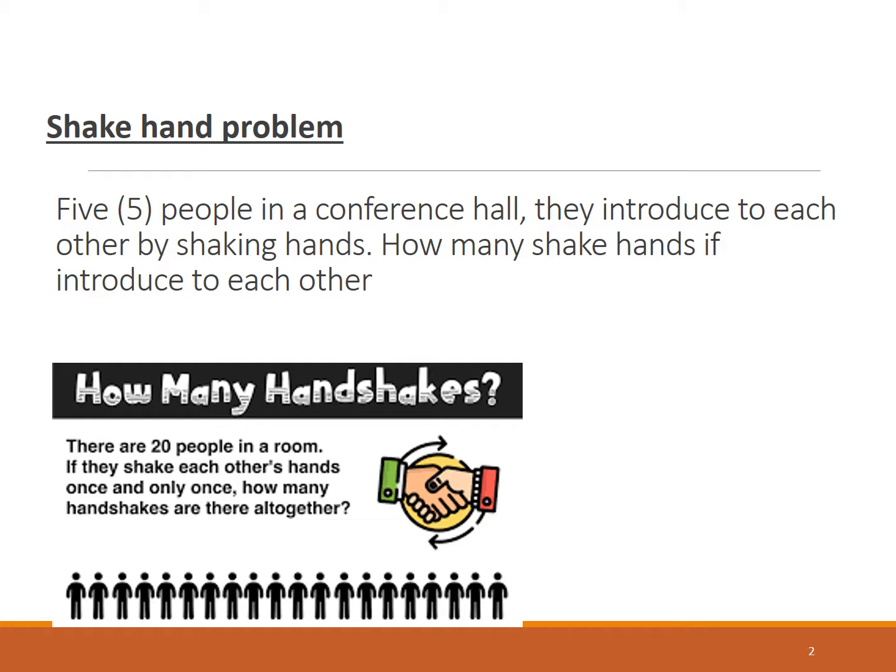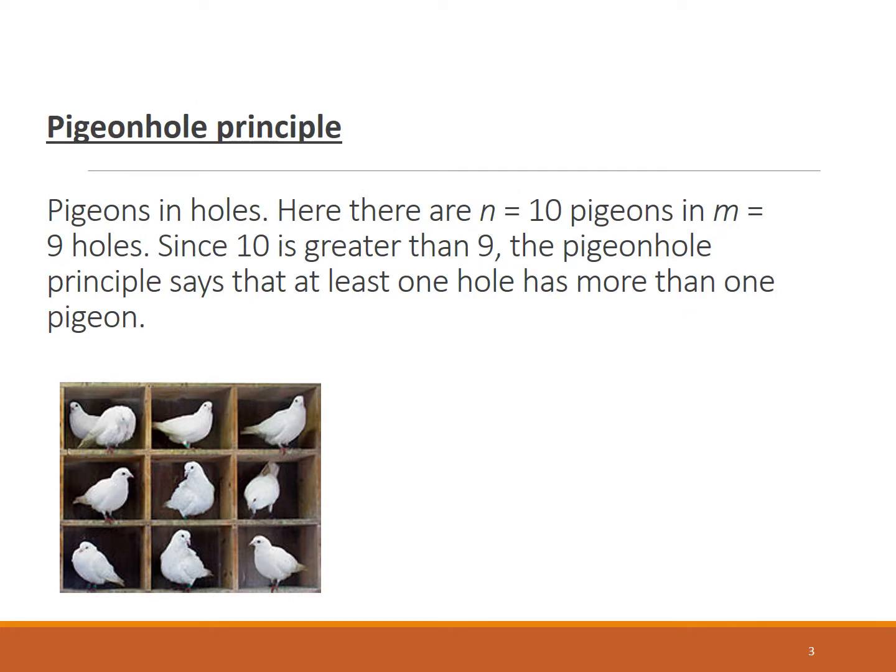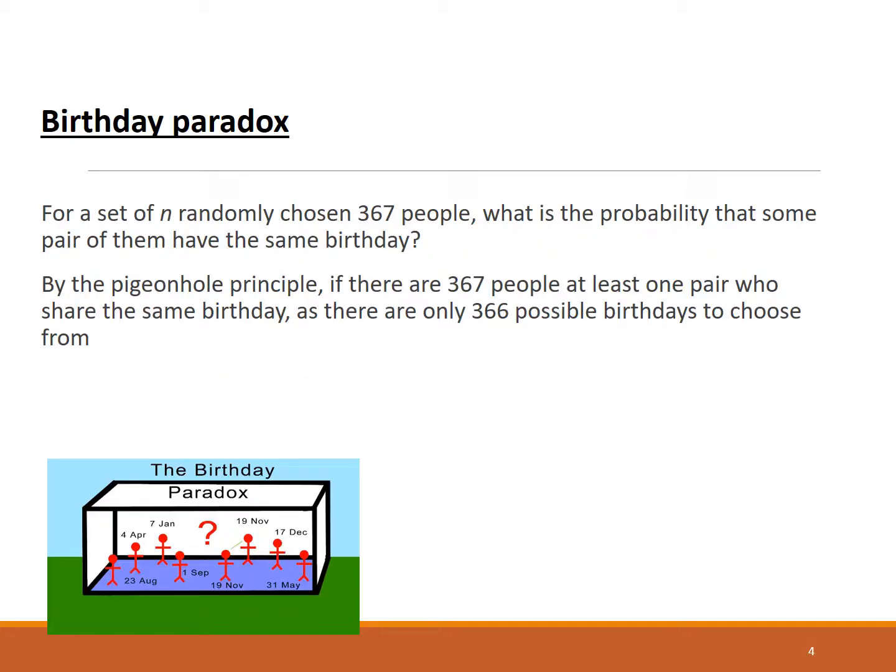Let's go to another example like that. Pigeonhole principle. So pigeons in holes, as there are 10 pigeons in 9 holes. Since 10 is greater than 9, there should be 2 pigeons in one hole. So you can see this image where in the first cage there are 2 pigeons. So this is the kind of thing. There should be 2 pigeons in one hole. A practical application can be seen in the following slide.